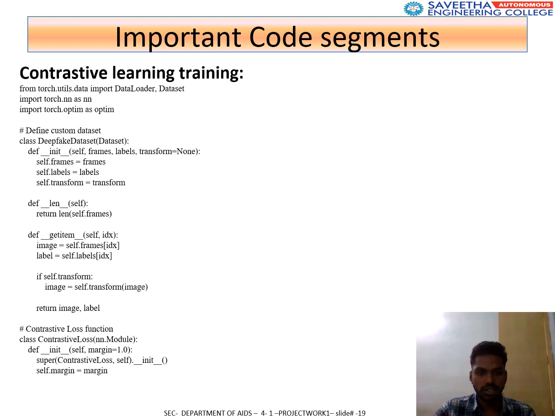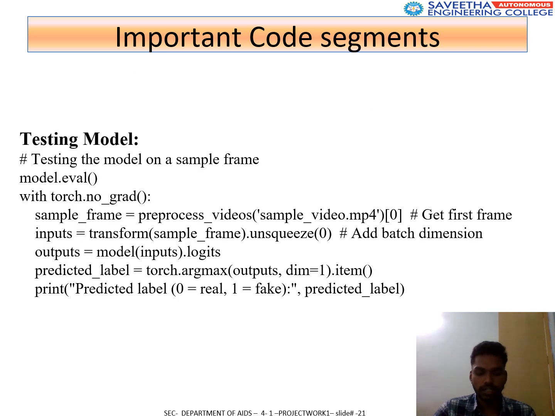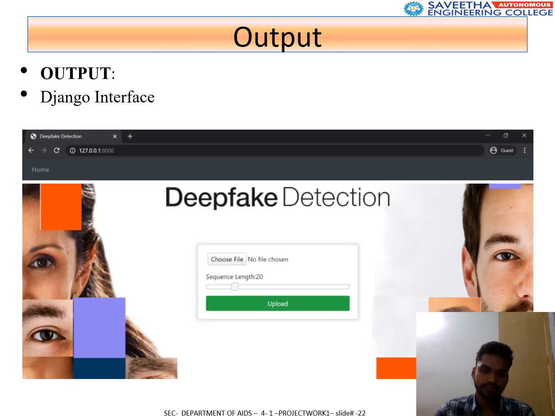The results will be shown here. The code segments are placed. In contrastive learning, we are going to define whether the image is a bad image or a good image based on whether it is a fake image or a real image. Testing model code is as follows. We are going to input the video in a given format, and we are getting the output as whether it is real or fake, and we give a label as the predicted label for the image. This is the output which we will be getting.